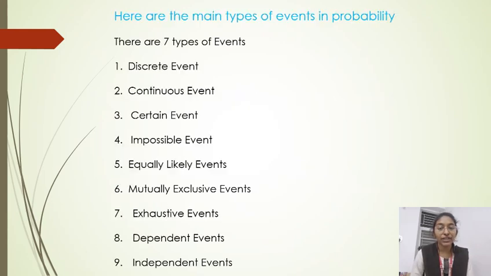We have some different types of events. Here are the main types of events in probability: discrete event, continuous event, certain event, impossible event, equally likely events, mutually exclusive events, exhaustive events, dependent events, and independent events. We can discuss these events clearly.